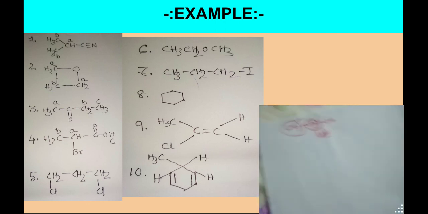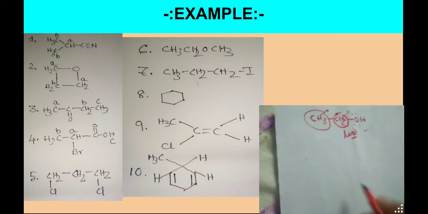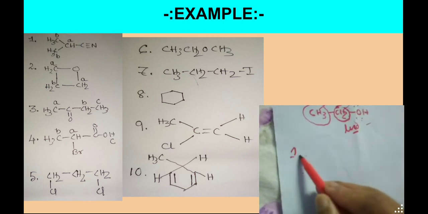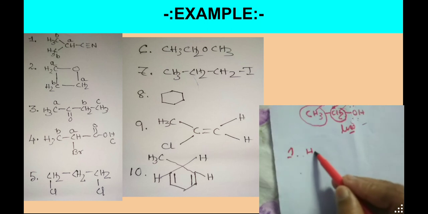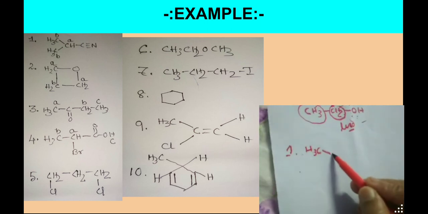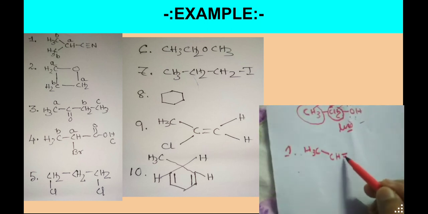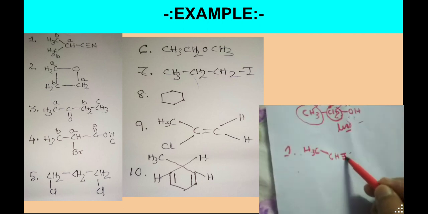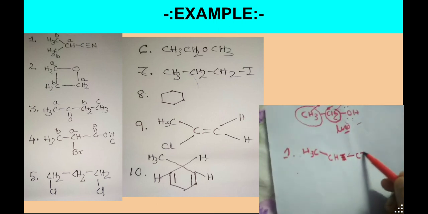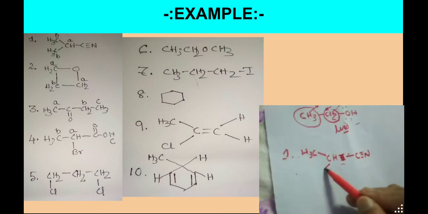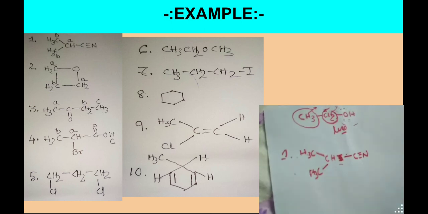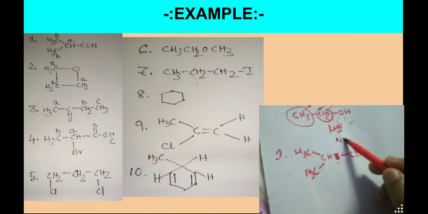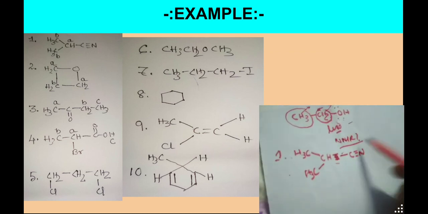Just look at that. What we want to find out in NMR, normally, in question 1, is this compound: H3C, CH, single bond, C triple bond N, and another methyl group is there, right? This is the first. The question is how many NMR signals there are.